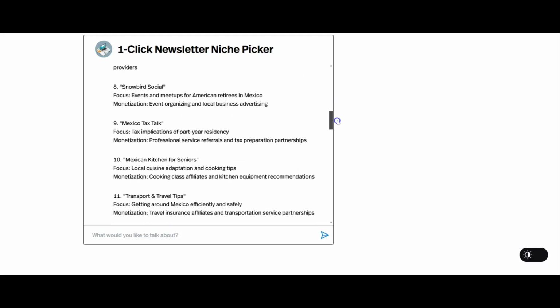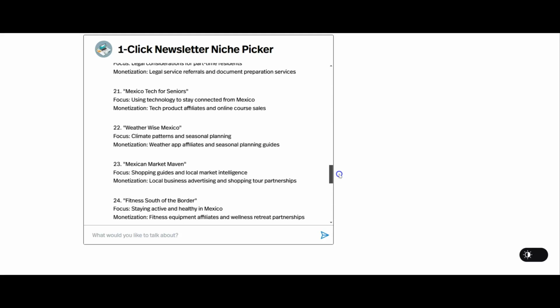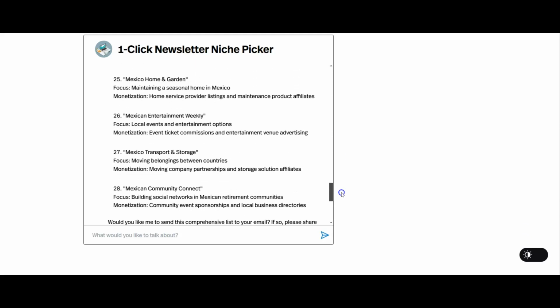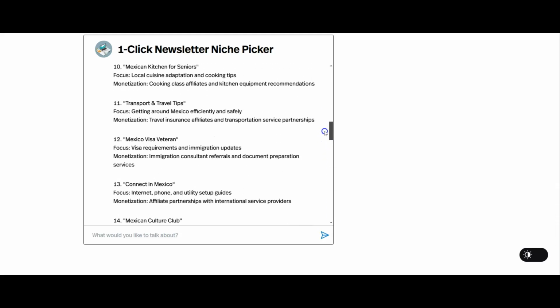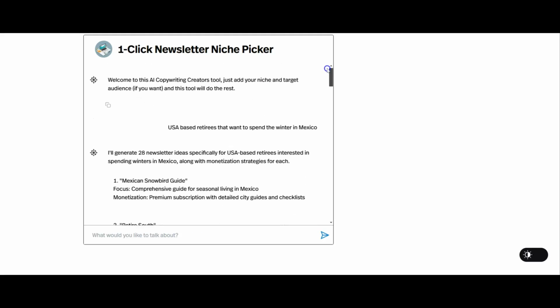So as you can see, there's 28 other different ideas that you could take, and you don't have to take exactly these, as you've seen already. We can pair these up. We can put them together in different ways. You can take different monetization ideas and then come up with something that you know you could deliver on.